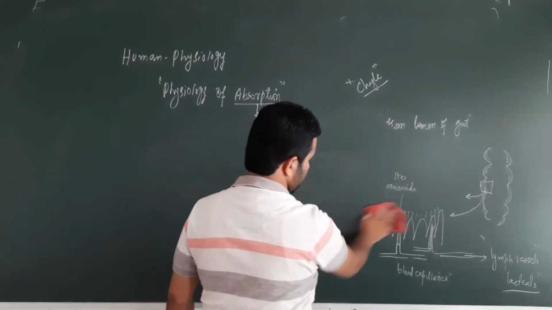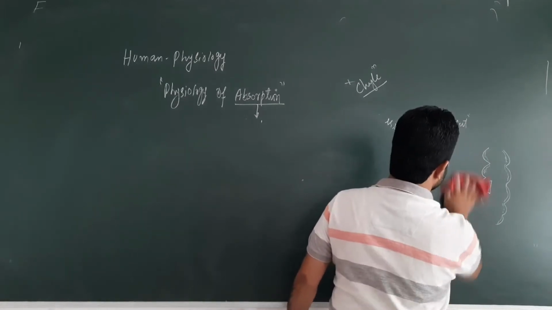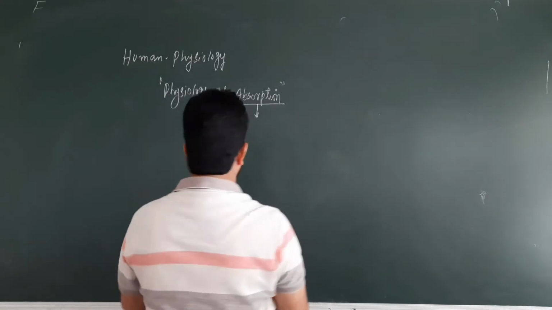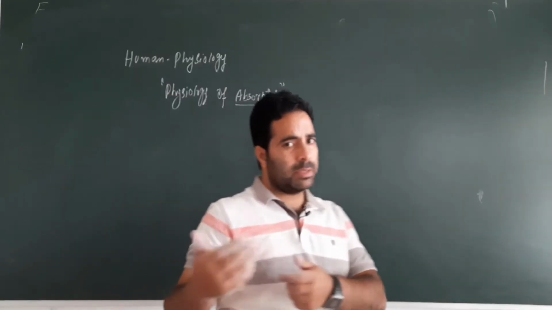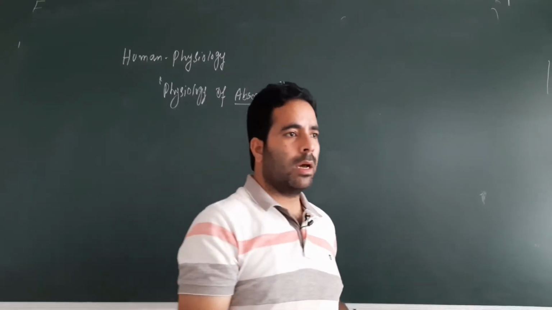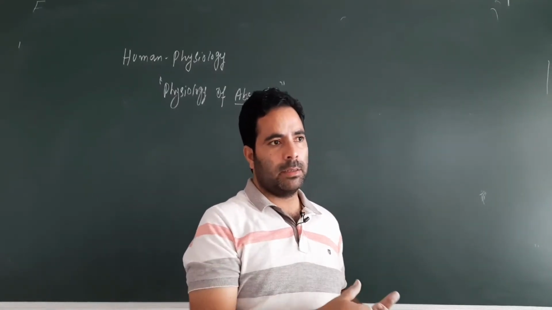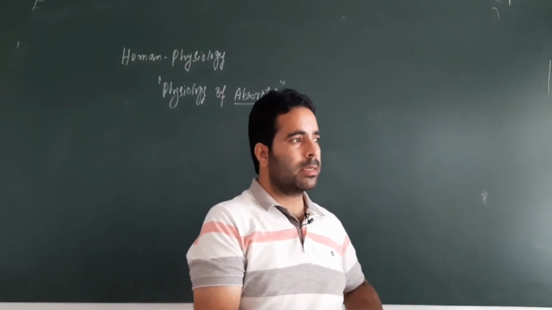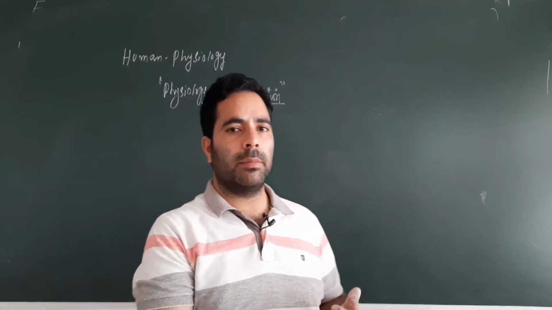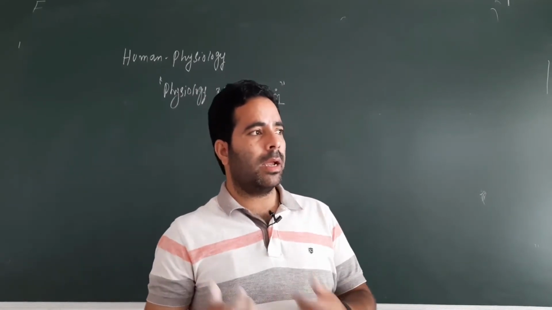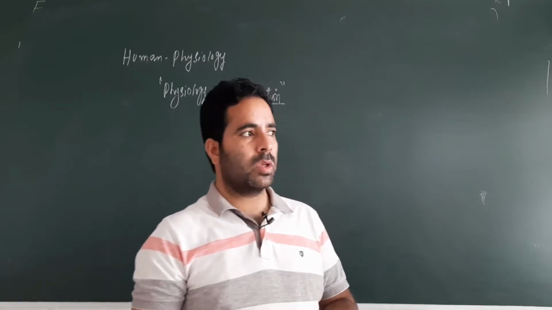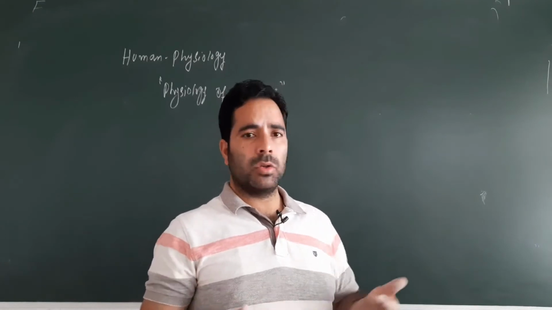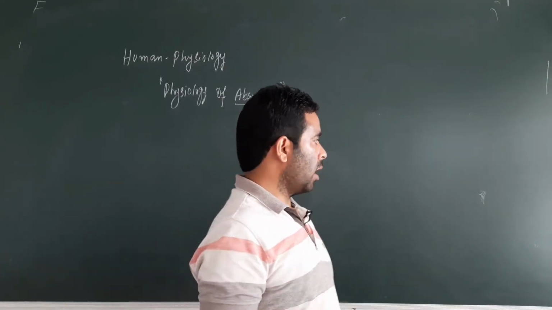If I start with the absorption of sugars, I am talking about the carbohydrates. First there will be digestion of carbohydrates. We have discussed the various types of enzymes which act upon the carbohydrates: in the mouth, salivary amylase; in the stomach there is no carbohydrate enzyme; then in the small intestine the pancreatic juice has some enzymes for the carbohydrates, and there are many carbohydrate digesting enzymes in the intestinal juice. After the digestion of these carbohydrates, sugars are released, and how are these sugars absorbed?